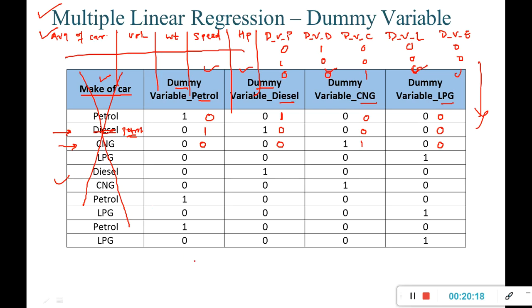So in simple linear regression, or in linear regression, what we check is that the output has to have a correlation with input, right? There has to be some relationship between output and input. So what are the different types of relations we can get?